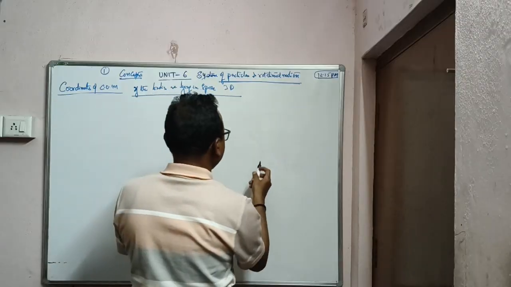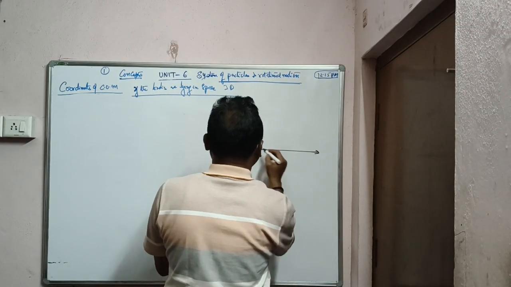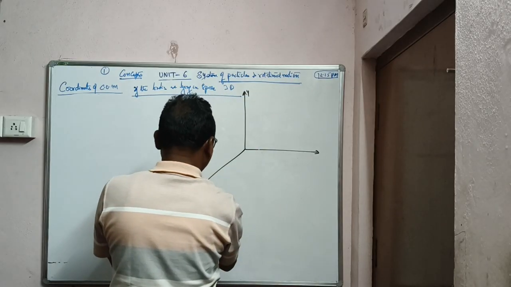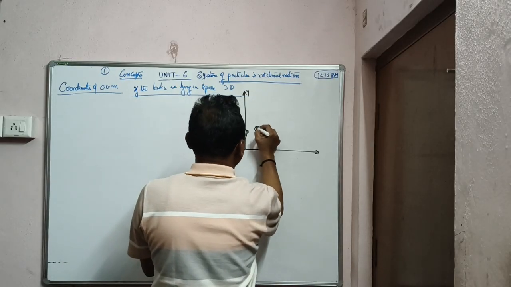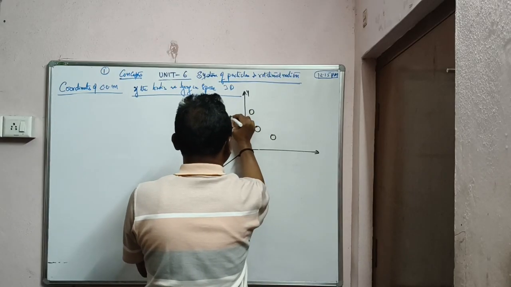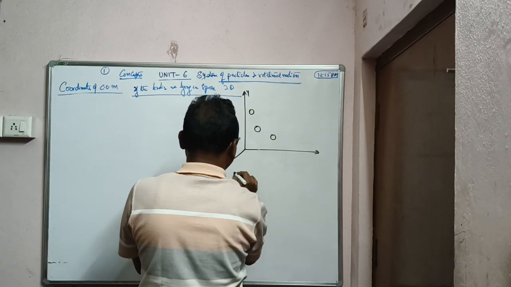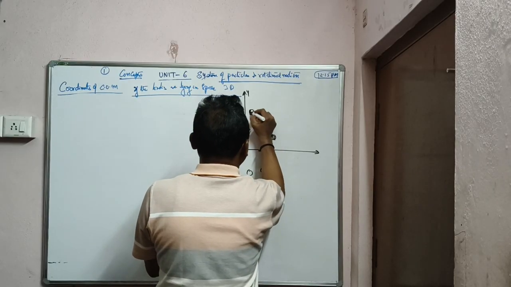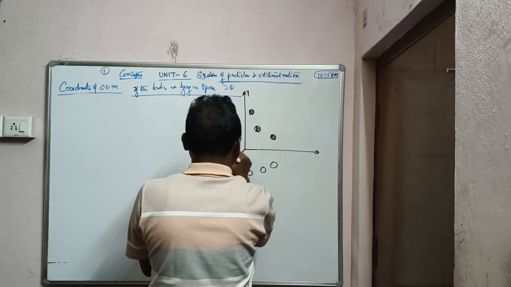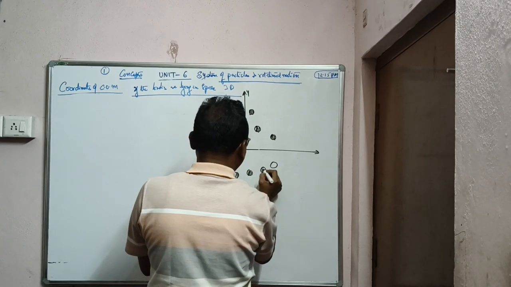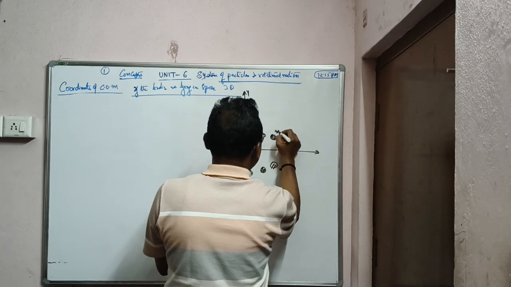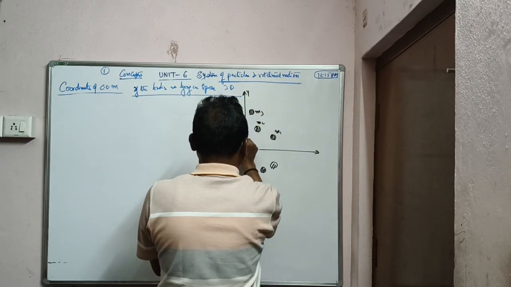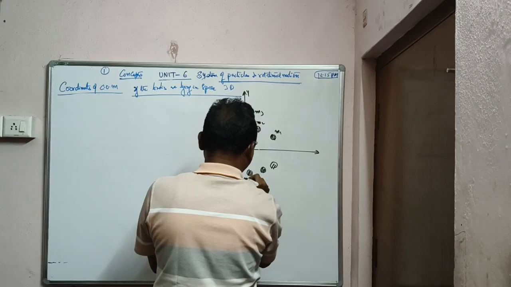So how are they placed now? Here is x, y, z axis. Suppose bodies are distributed in this fashion in space, three dimensional: m1 m2 m3 m4 m5 m6 mn.